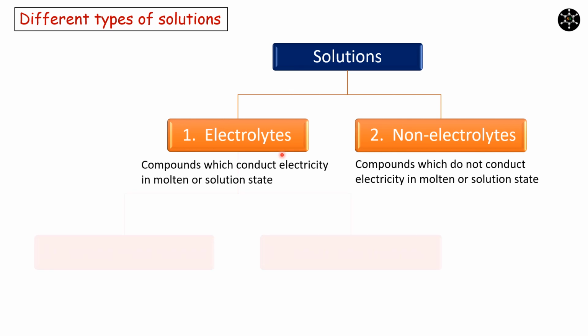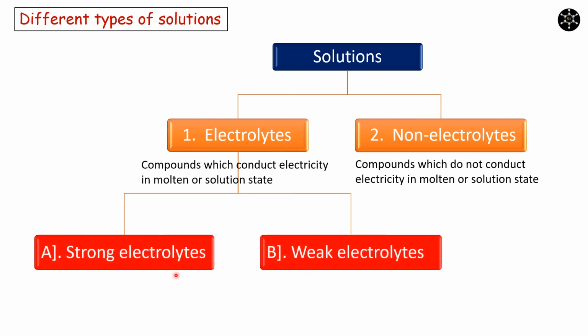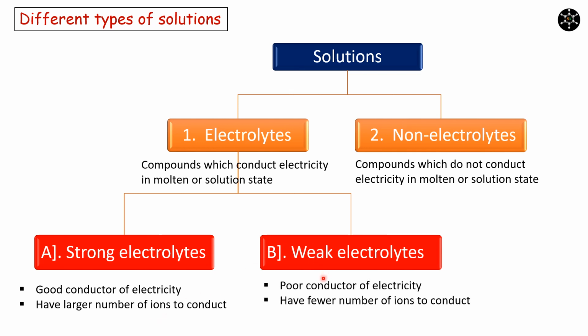Electrolytes can be further divided into two types, strong electrolytes and weak electrolytes. Strong electrolytes are good conductors of electricity and they have relatively larger number of ions present in them to conduct. Weak electrolytes are poor conductors of electricity and they have lesser number of ions present in them to conduct.